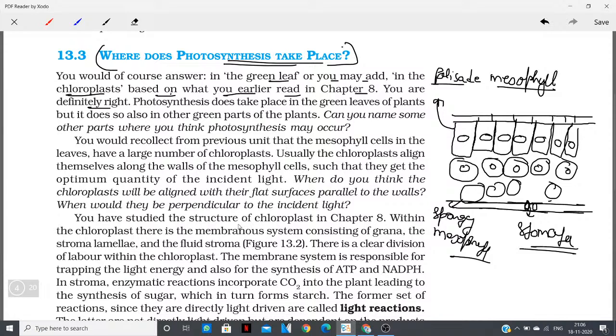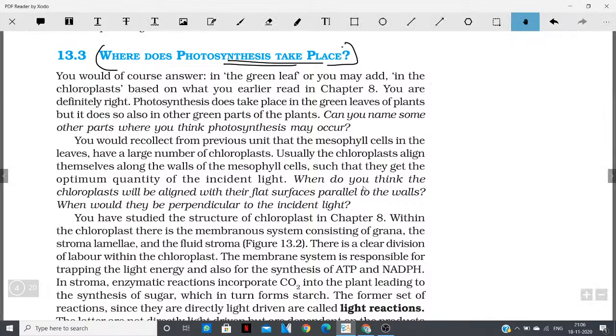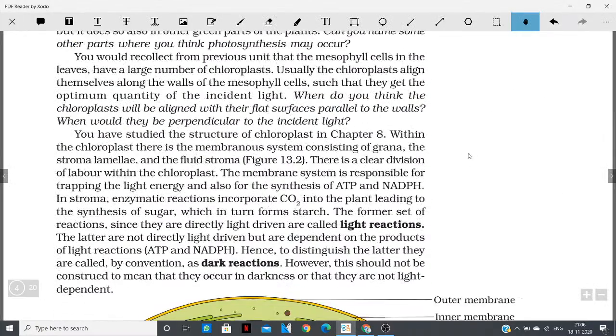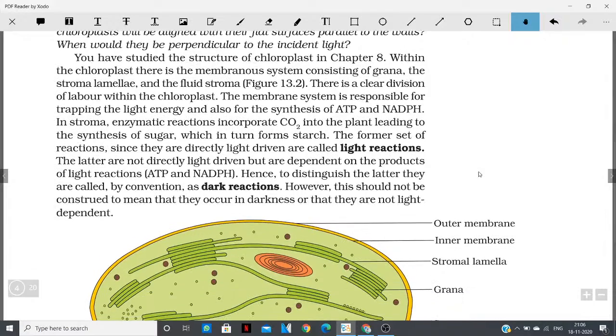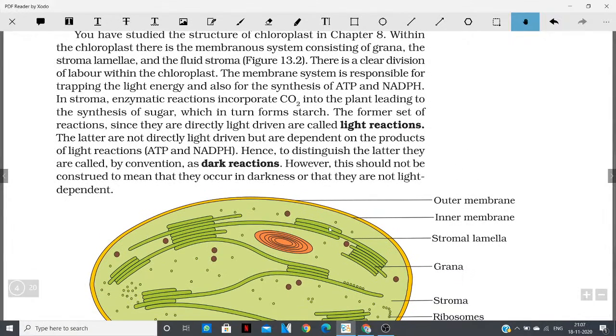You have studied the structure of chloroplast in chapter 8. Now see the structure of chloroplast. Within the chloroplast, there is a membranous system consisting of the grana, the stroma lamellae, and the fluid stroma.